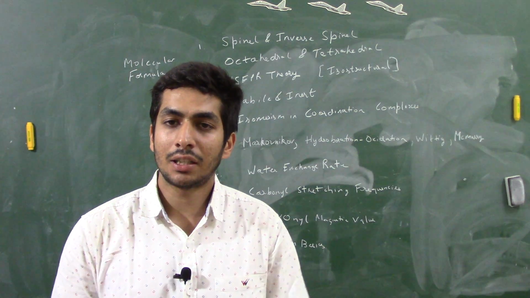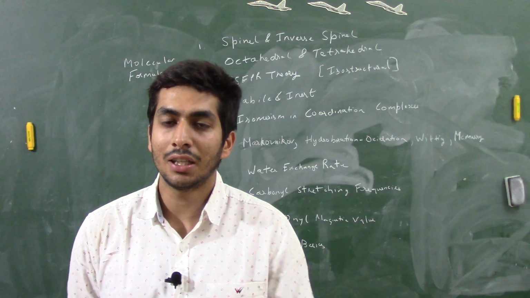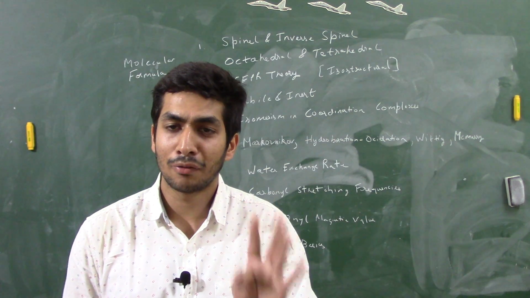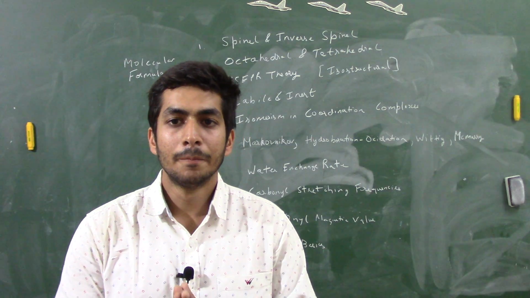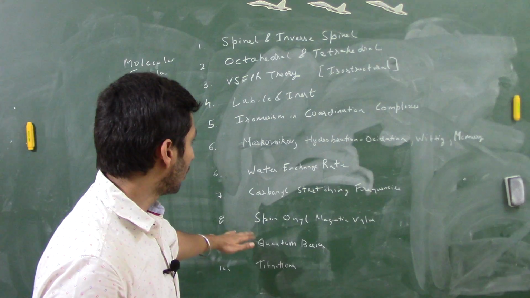I will definitely try, maybe tomorrow if I can upload the video, but I can't promise. But it is given very well in H.J., right? I think chapter number 4, if I am not wrong. In chapter number 4 they have given all the graphs and they have explained all the formulas, all right? Then we have spin only magnetic value, which I have discussed.